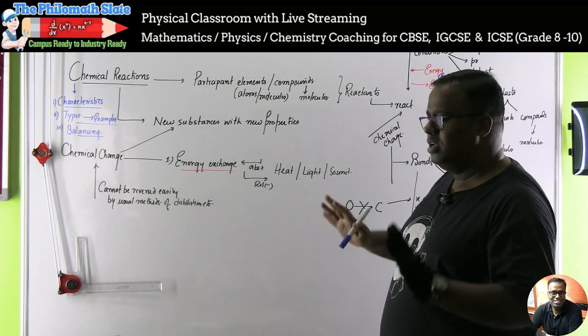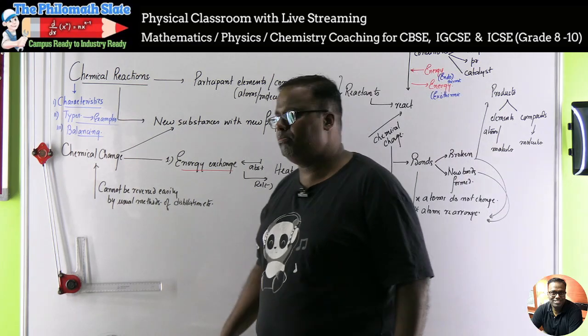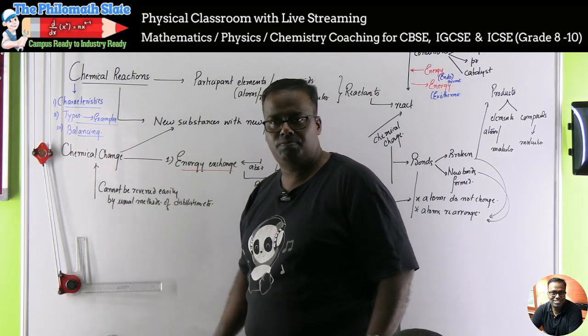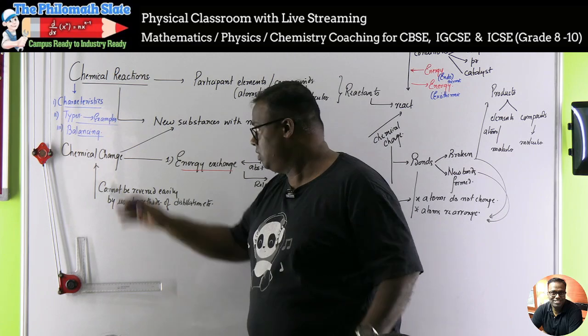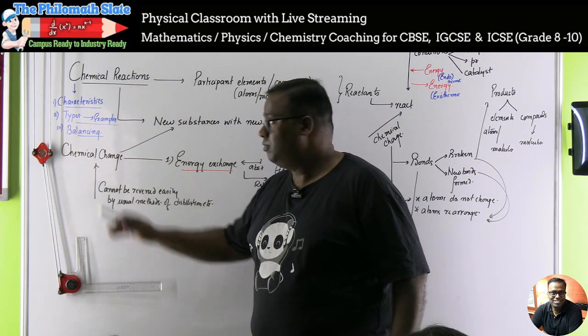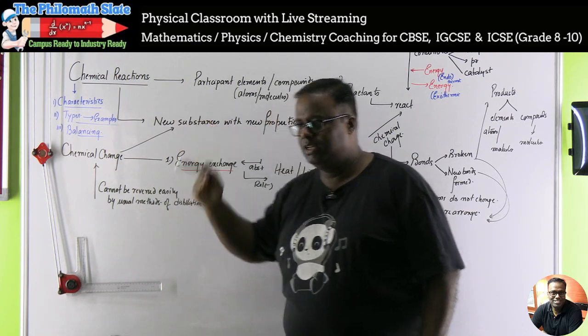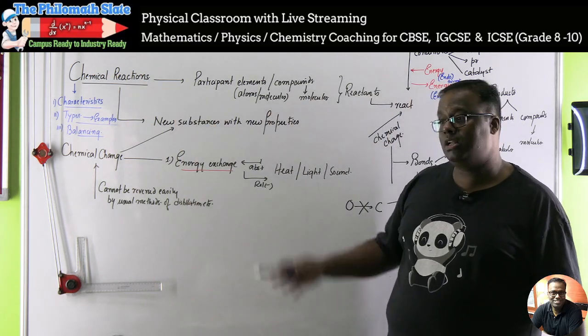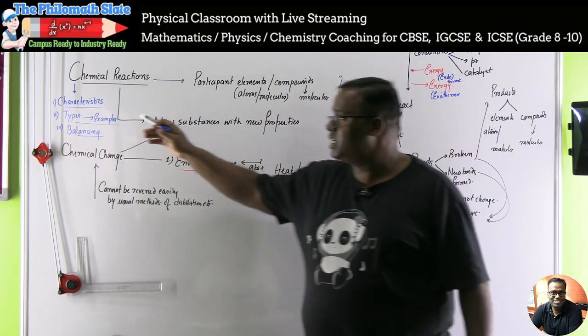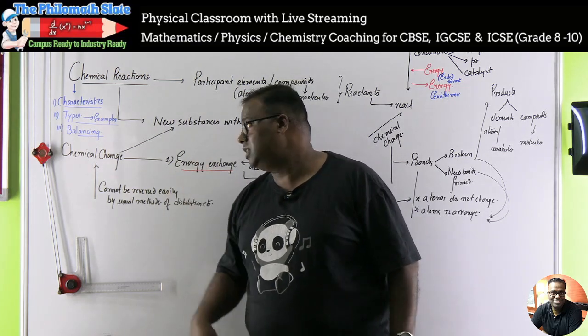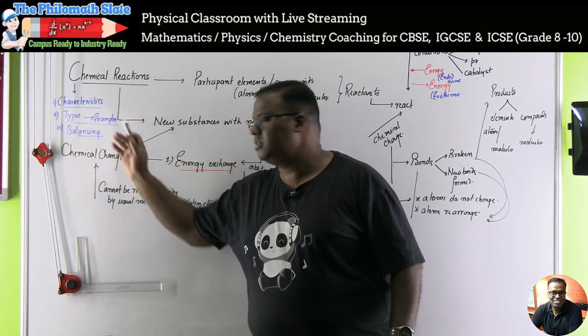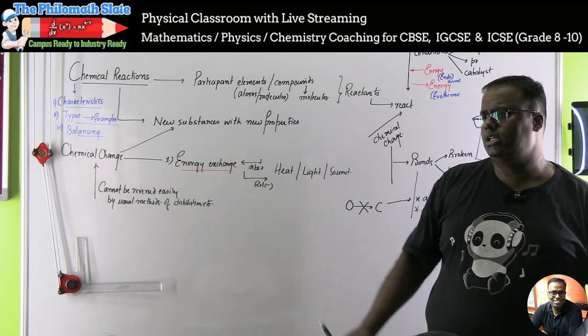Just try to recap what we studied. Characteristics, that will come in types of reaction. We will study characteristics, evolution of gas, change of color, formation of precipitate, right? Exchange of heat, there endo and exo will come up. Then we will study all the 4 types of reaction. Then we will study balancing और कुछ नहीं है चैप्टर में, आप ढूंढ के देख लो.